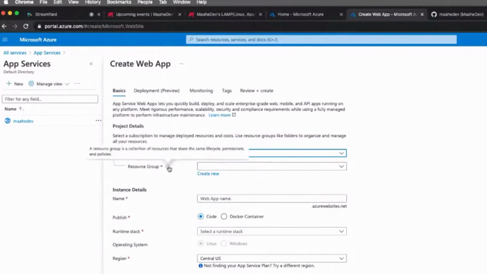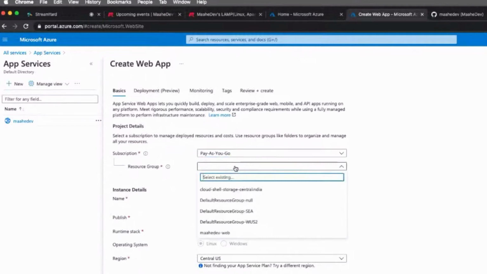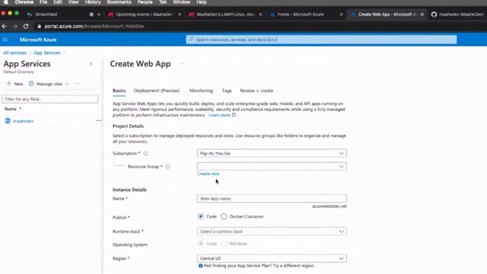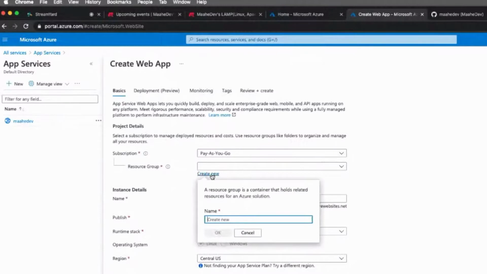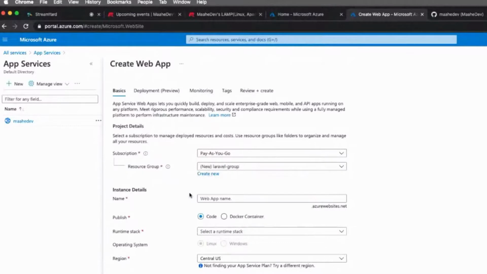Now this is the resource group. As I said, a resource group is a collection of resources, and in any service you create, you must have a resource group. So here, let's create a new one. I will name it Laravel group. Any name you can give it. There are no restrictions on that.